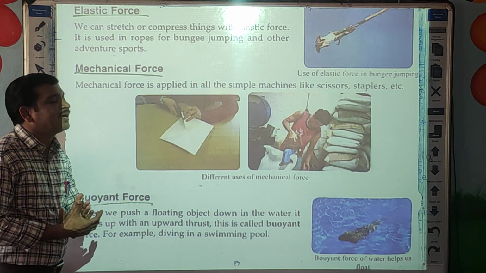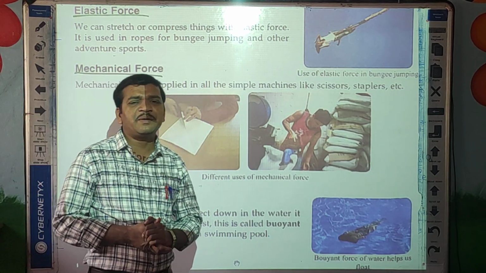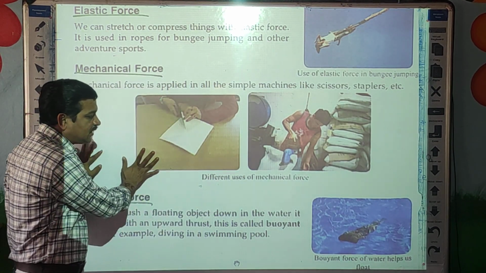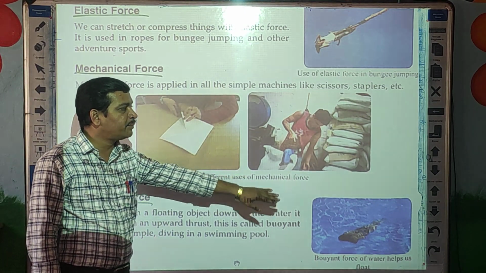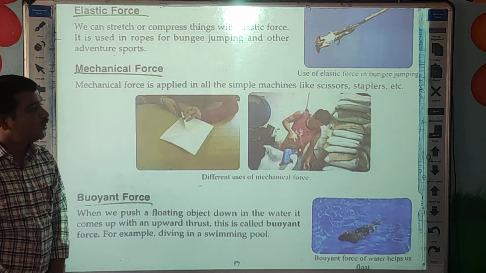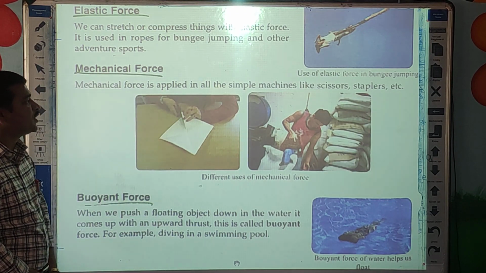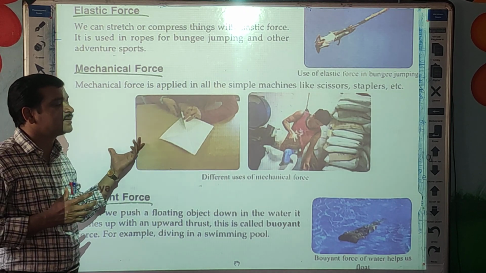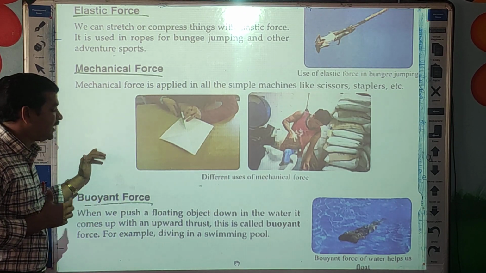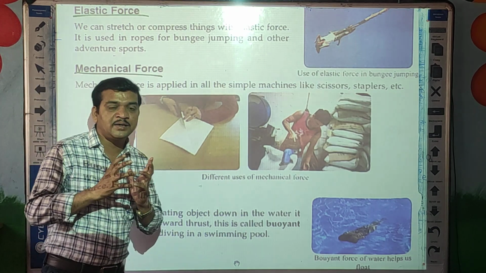Next one, mechanical force. Now what is meant by mechanical force? Students, see here, two pictures are given showing different uses of mechanical force. Actually what is the use of mechanical force? Mechanical force is applied in all simple machines like scissors, staplers, etc., to perform an activity.